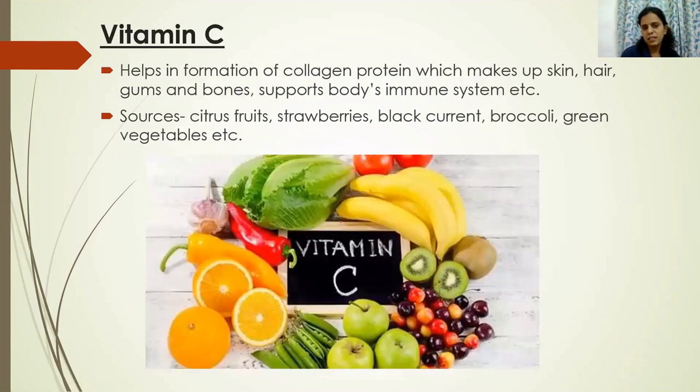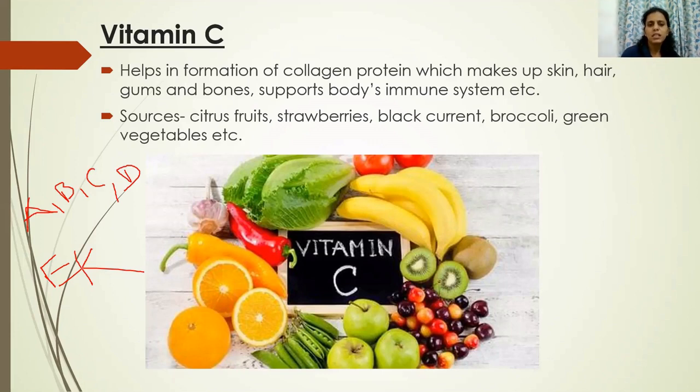Next, let us discuss vitamins. Vitamins are actually of different types, like vitamin A, then we have vitamin B, vitamin C, D, K, and E. So as per your IGCSE syllabus, you should only learn about vitamin C and vitamin D.